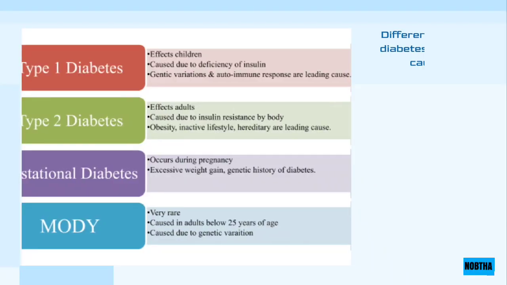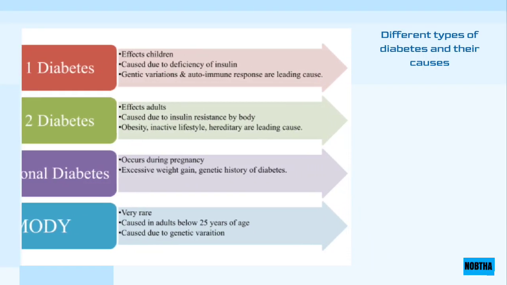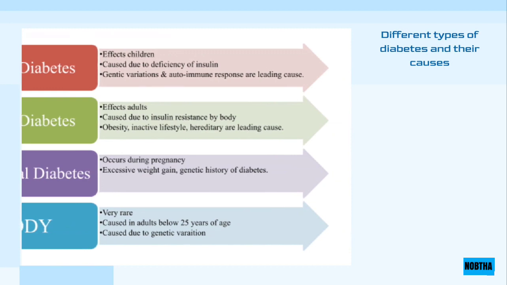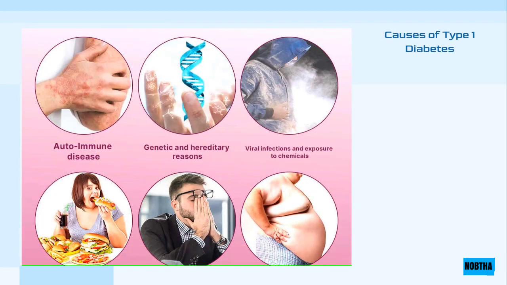The causes of diabetes vary according to type. The cause of type 1 diabetes is not fully known, but there are some factors associated with it, such as the body's immunity attacking and destroying the insulin-producing pancreas cells. Genetic factors stimulate the immune system by a particular virus, which attacks pancreatic cells.